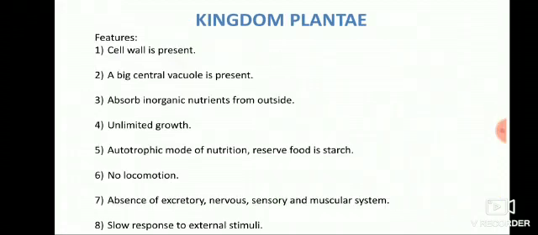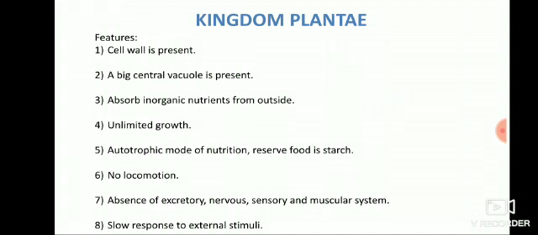So, kingdom Plantae, what are all the features? Cell wall is present, a big central vacuole is present, absorb inorganic nutrients from outside, unlimited growth, autotrophic mode of nutrition, reserve food is starch, no locomotion, absence of excretory, nervous, sensory and muscular system, so slow response to external stimuli.